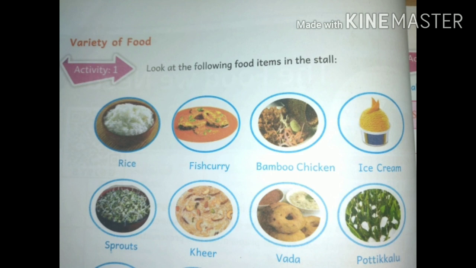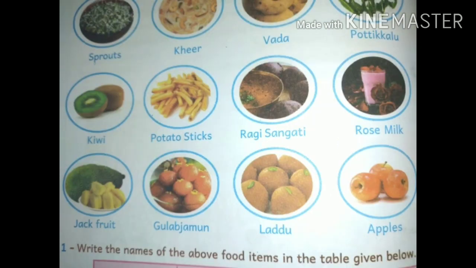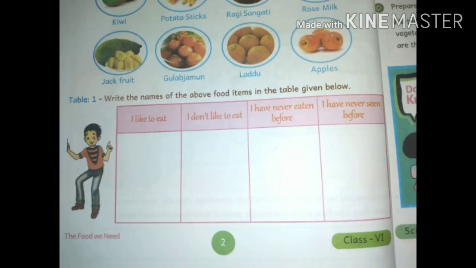Look at the following food items in the stall: rice, fish curry, bamboo chicken, ice cream, sprouts, kheer, vada, pottikallu, kiwi, potato sticks, ragi sangati, rose milk, jackfruit, gulab jamun, laddu, apples. Children, write the names of the above food items in the table given below: I like to eat, I don't like to eat, I have never eaten before, I have never seen before.